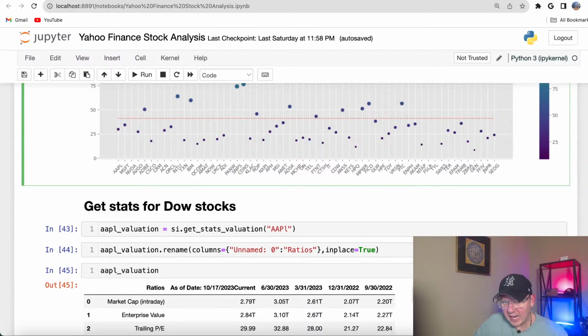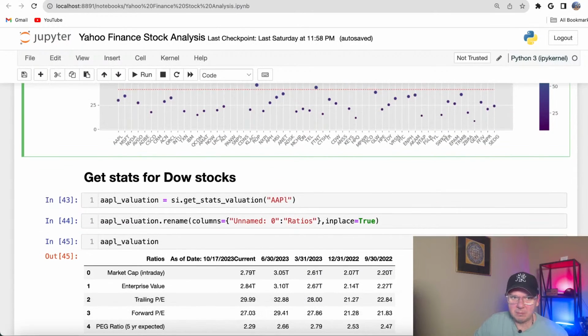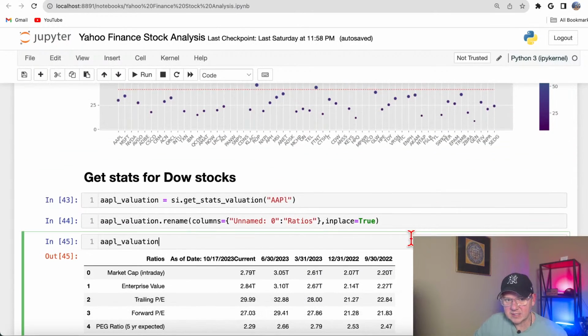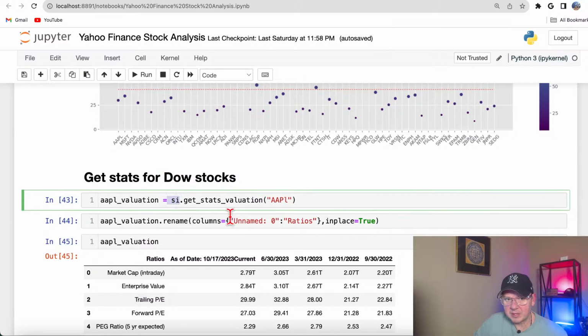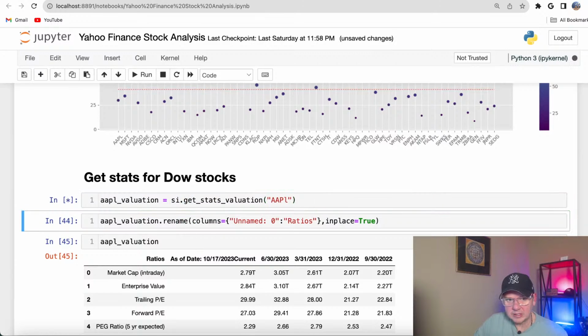Another option for getting information for many stocks would be to use, remember the other library that we imported, it also connects to the Yahoo Finance API, yahoo_fin, with the stock information. Here I could get pretty much the same information because it comes from the same source, just a slightly different library.